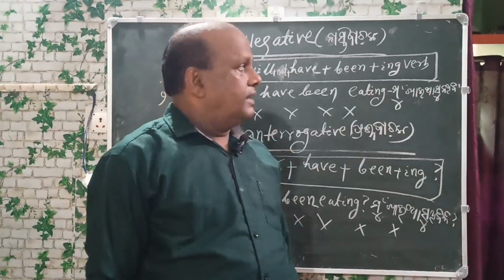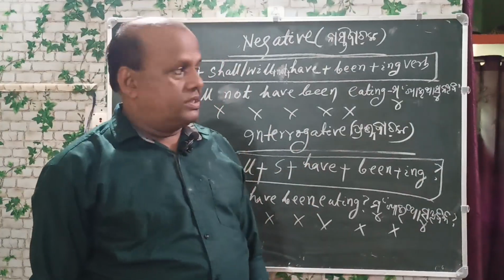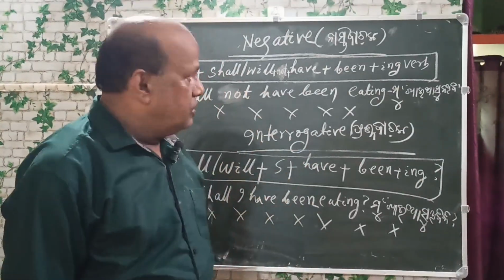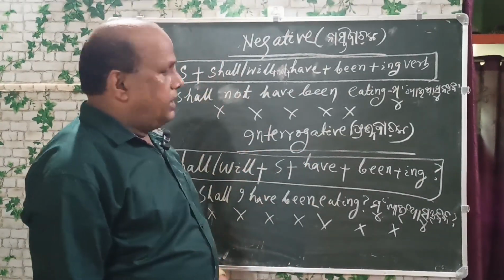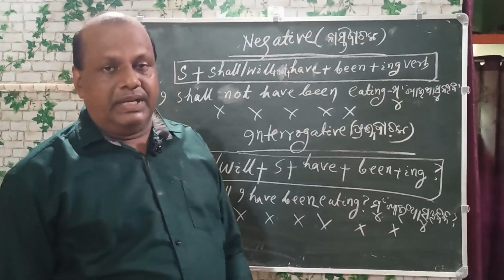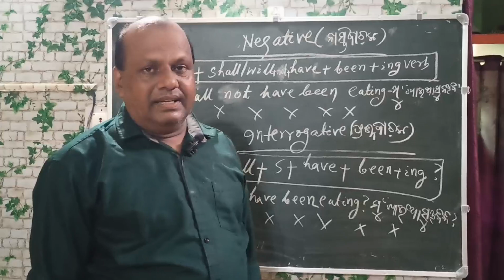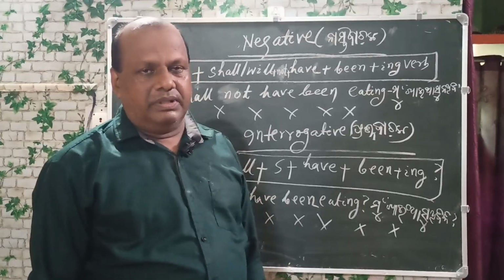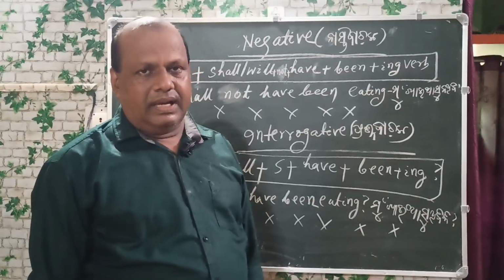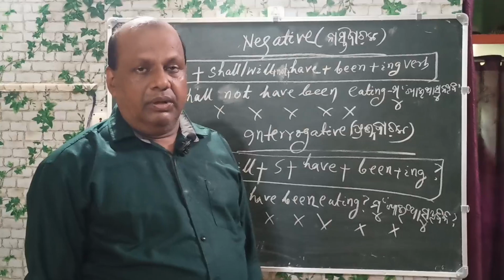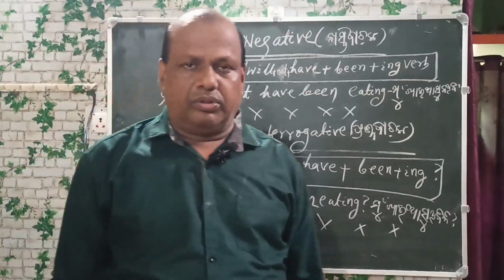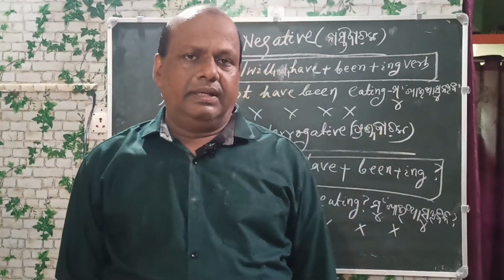Now, the negative form of the future perfect progressive tense. This is the pattern: subject plus shall or will plus not plus have plus been plus ing verb. Now, I shall not have been eating. Mu khai asunothibi. We shall not have been eating. Ambeman khai asunothibu. You will not have been eating. Tume khai asunothibo.